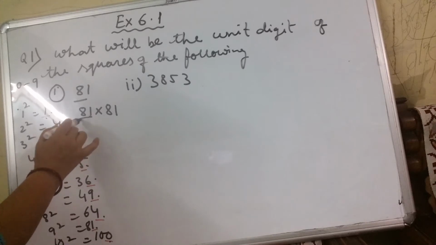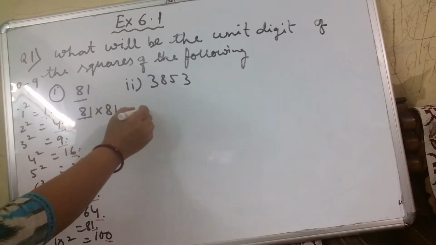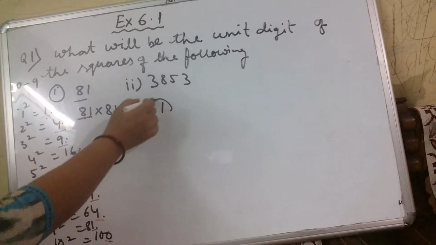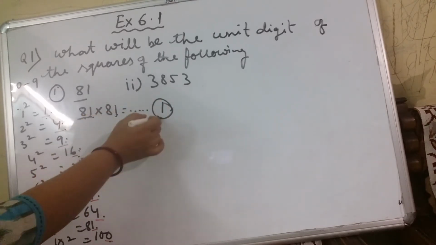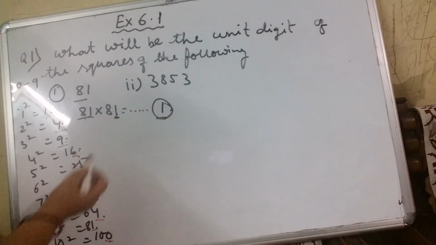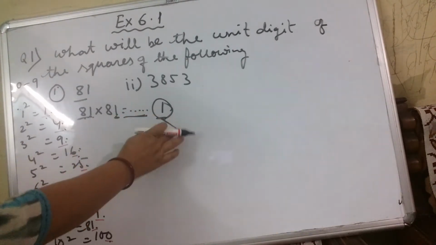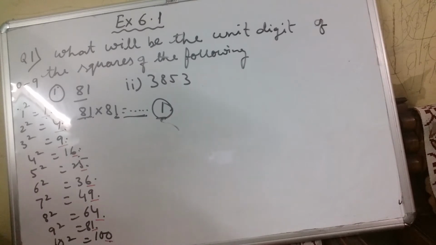So when it is 81, 81 into 81, the unit place is 1 into 1, which is 1. So in the unit place the digit will always be 1. There may be other digits in the number, but in the units place it will be 1 only.